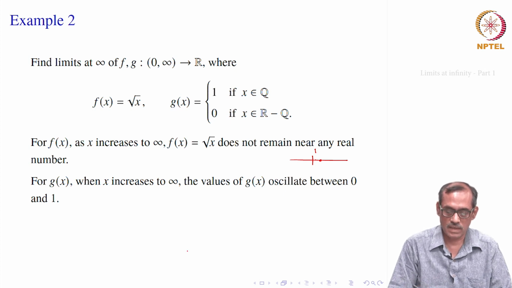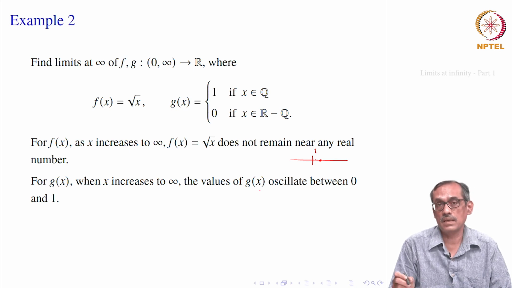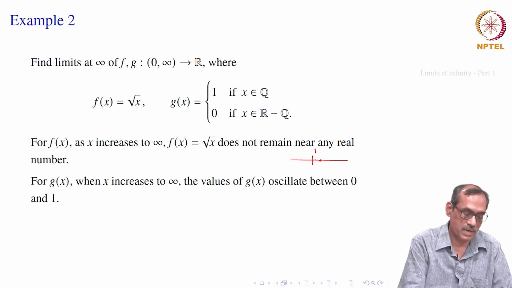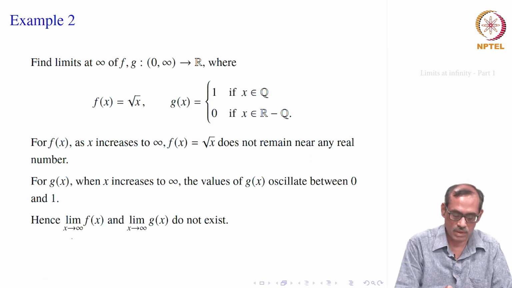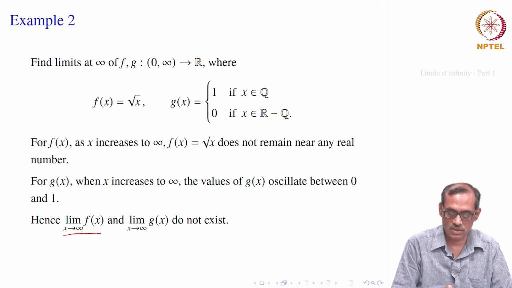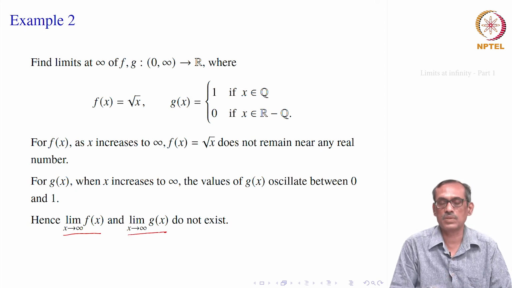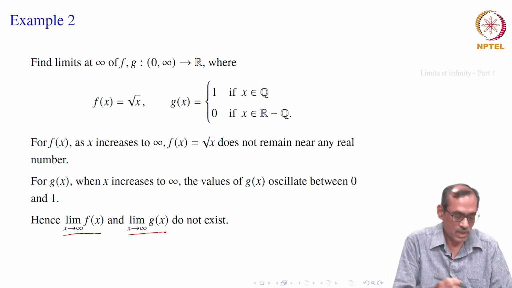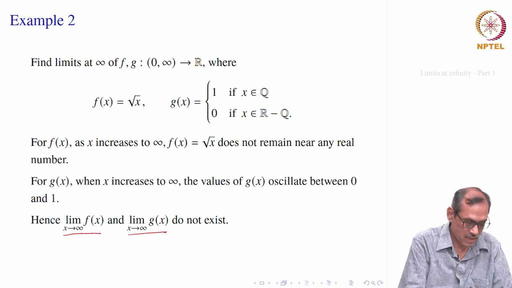So, that means when x remains in a neighborhood of infinity, g assumes both the values, so to say. So, it does not remain near any one of them, therefore, that limit also should not exist. That is what we say: the limit of f x does not exist, and the limit of g x as x goes to infinity also does not exist. Okay. So, let us do some more problems based on this notion.